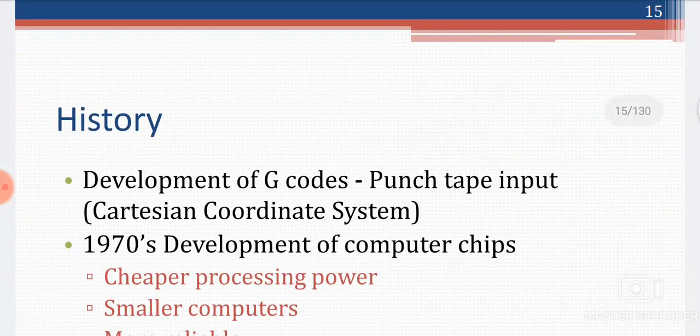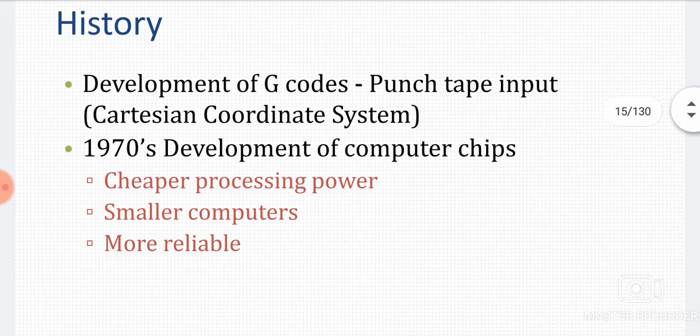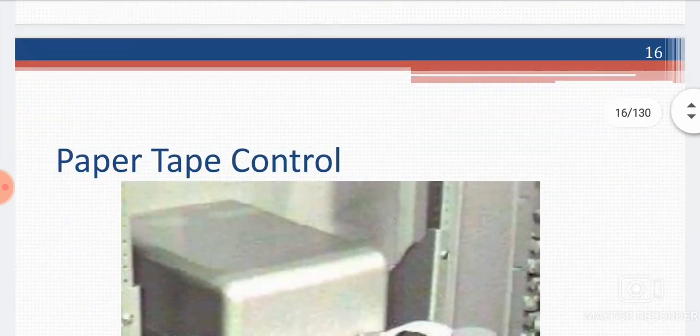History. Development of G codes. Punch tape input. Cartesian coordinate system. 1970, development of computer chips. Cheaper processing power, smaller computers, more reliable.